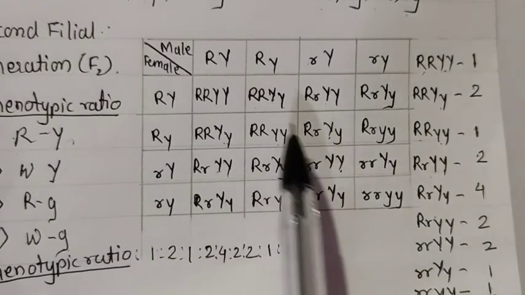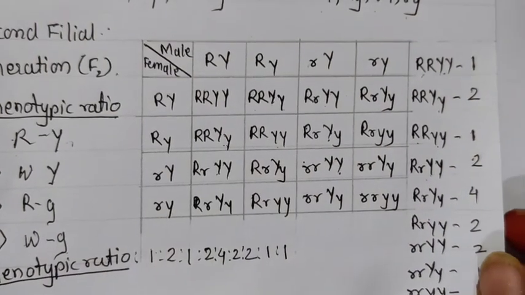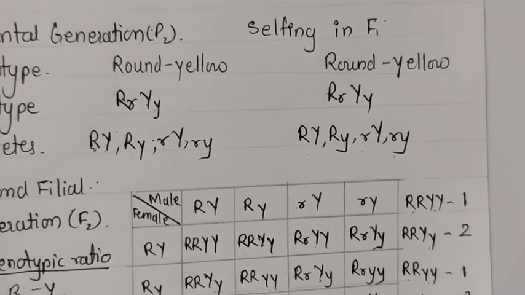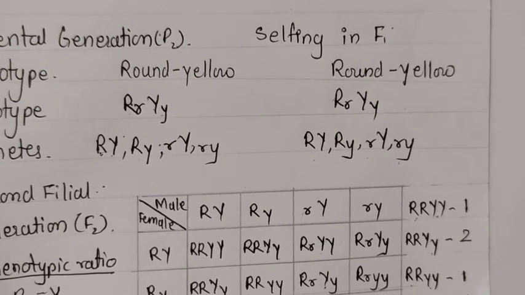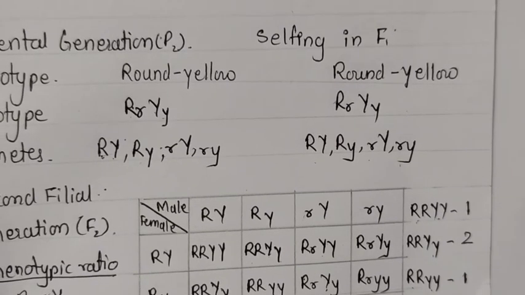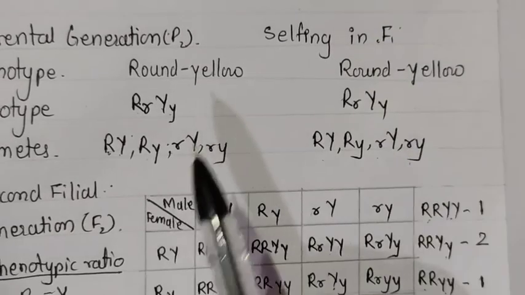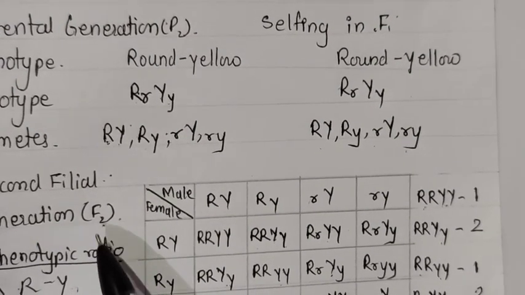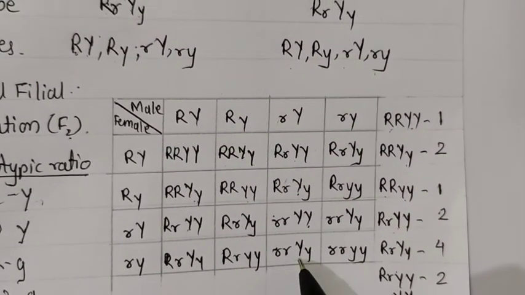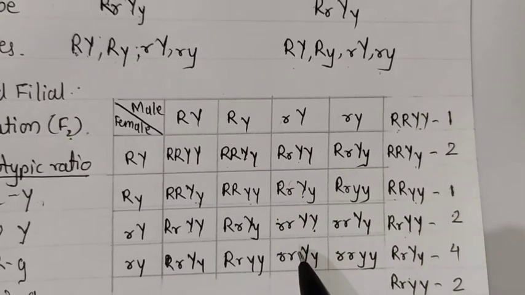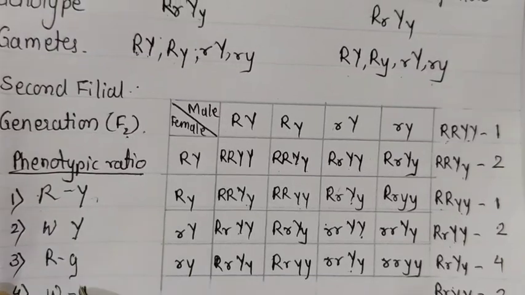We will get it from this Punnett square method. Here the dihybrid crossing we did, that is 2 characteristics we have crossed. One in the starting they have taken, that is the first generation. Then from that we are parents, from that we are getting the F1. That F1 we have self fertilized with the same one, and from that F1 we are getting the F2 here. How many possibilities are there can be drawn out through this Punnett square method. Here you can get the genotypic ratio and the phenotypic ratio from this.